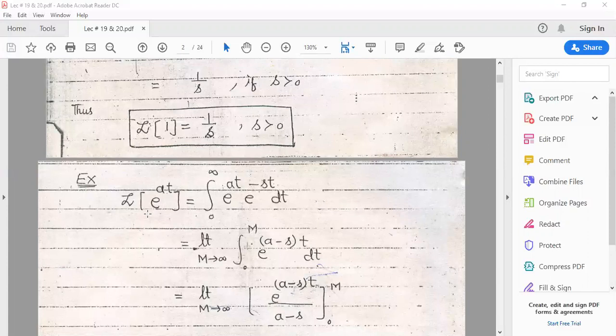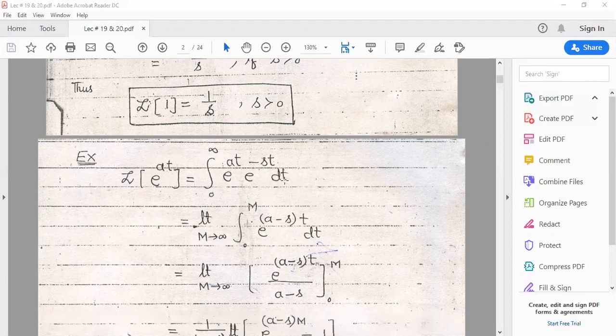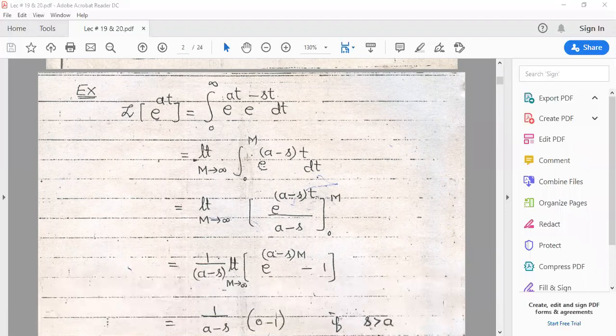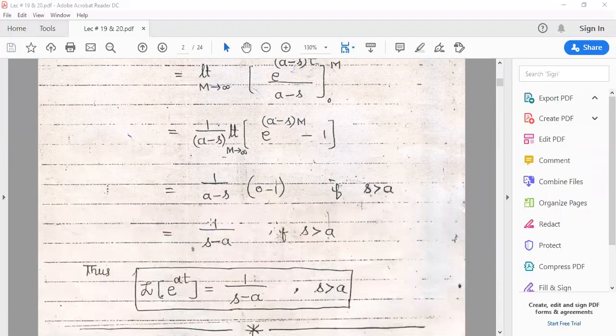Similarly, if we want to calculate the Laplace of e power at, we just multiply e power at by e raised to power minus st, and then we integrate with respect to t when the limit varies from 0 to infinity. Now the bases are same, powers can be added, and by taking the integral, finally we get 1 over s minus a. When we take s equal to a here, we get infinity. So this Laplace transform is valid for s greater than a.